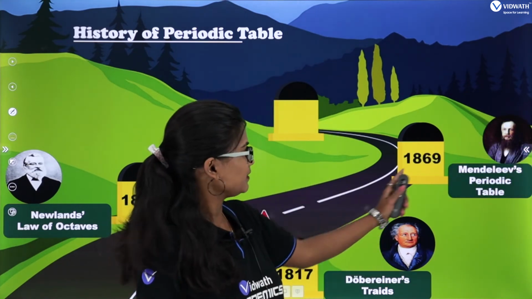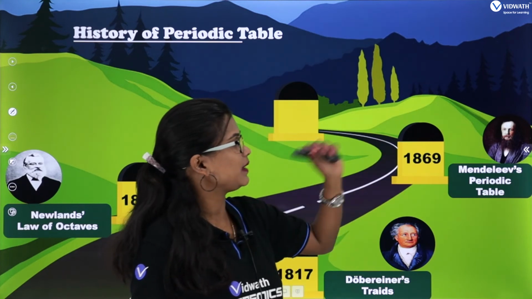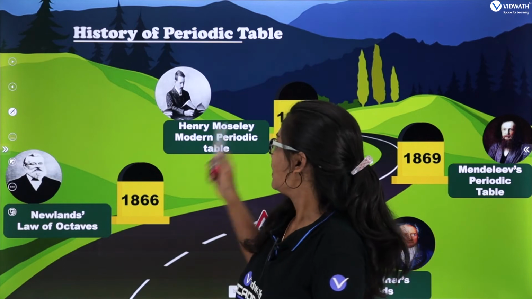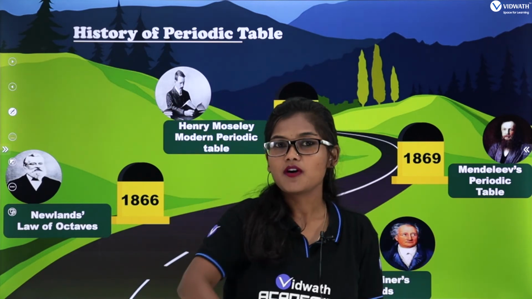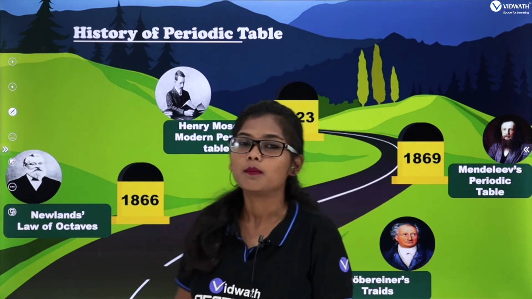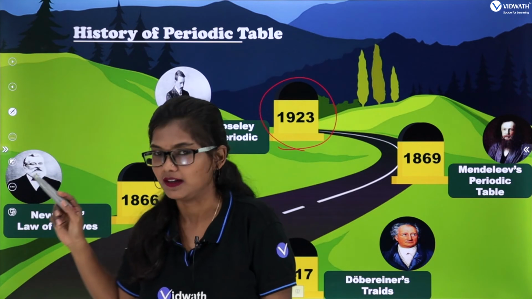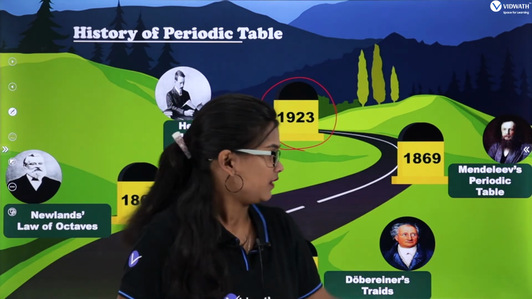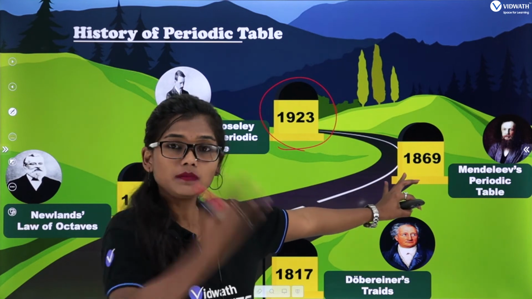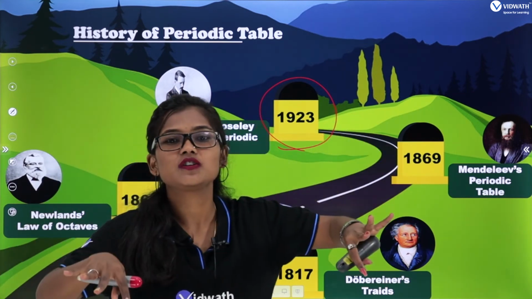Then comes Mendeleev, whose periodic table was established in 1869 and later reformed. At last, the modern periodic table is by Henry Moseley in the year 1923. So many scientists attempted the classification of elements.